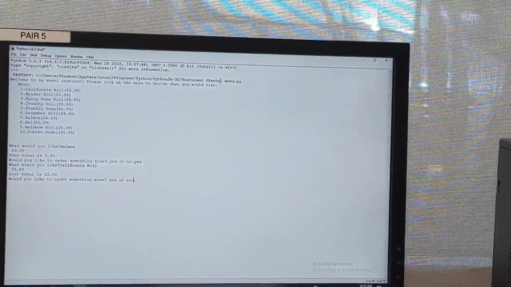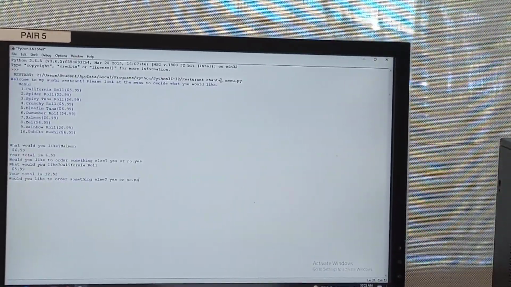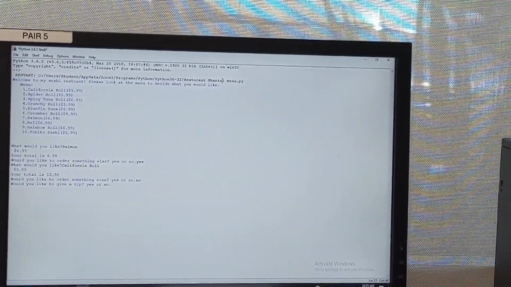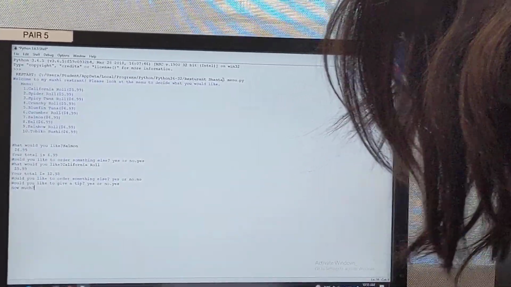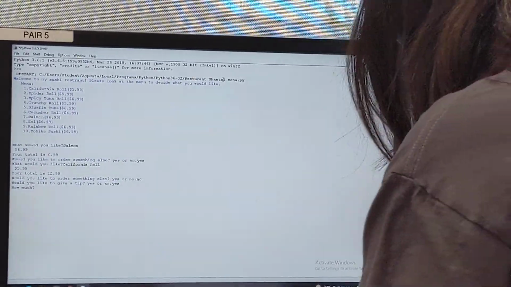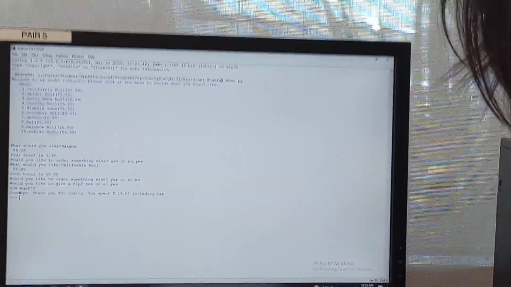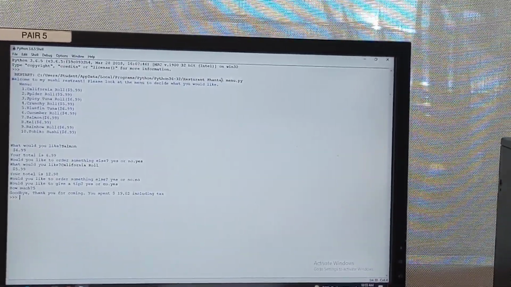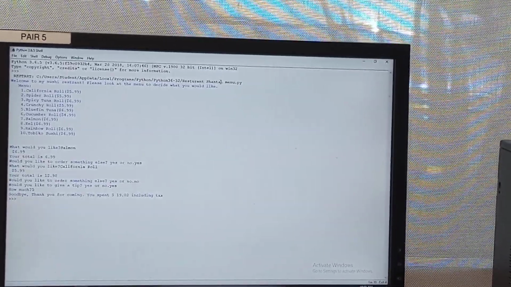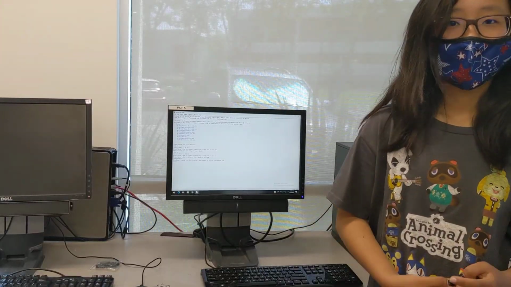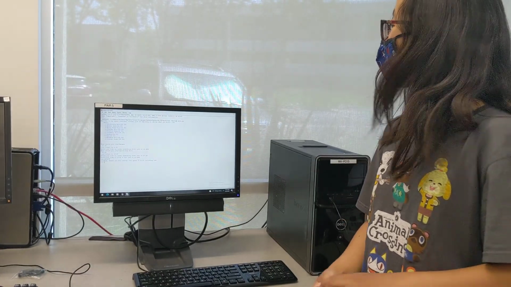And then it asks again if you want to order something else. And if I type in no, it asks if you want to give it a tip. And then if you do yes, then it asks how much. If I do $5, it says goodbye, thank you for coming. You spent $19.02 including tax. And so yeah, that's it.